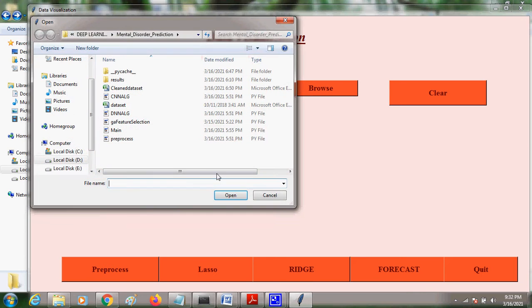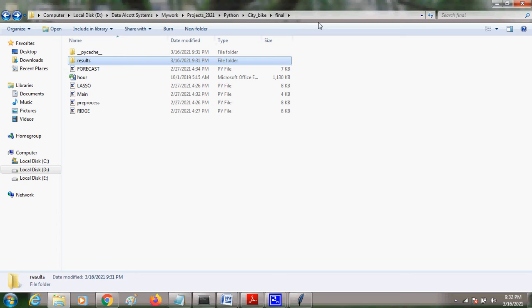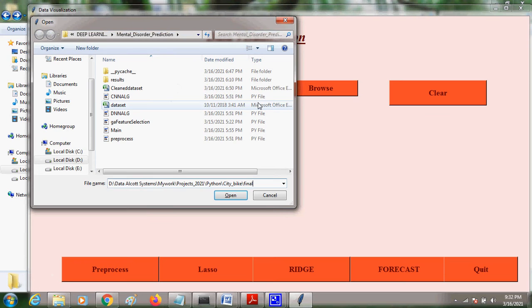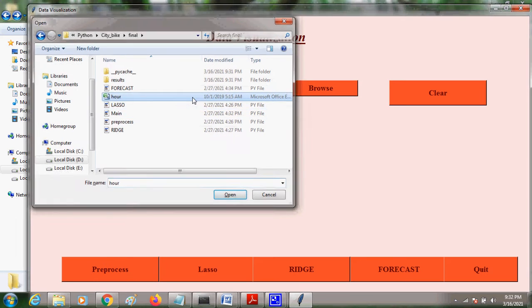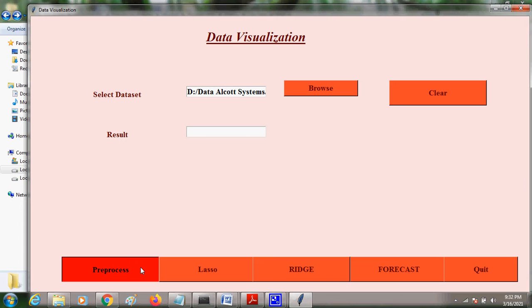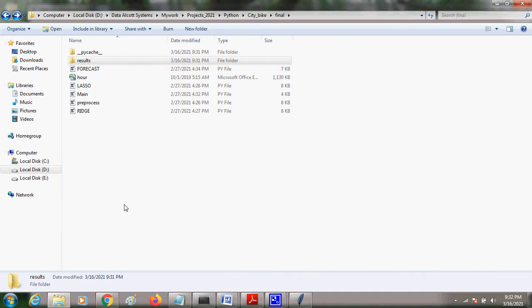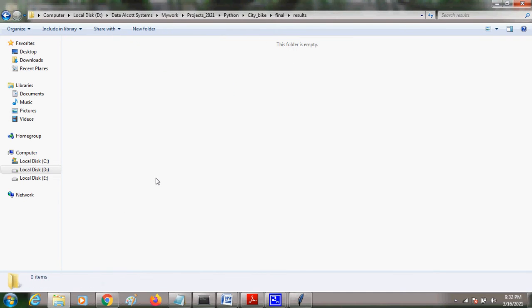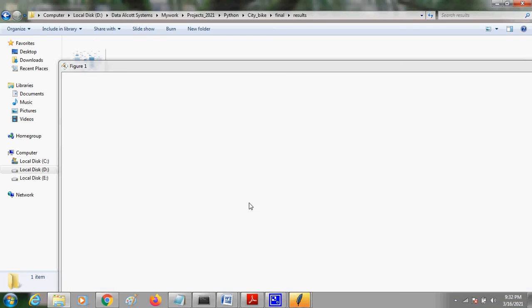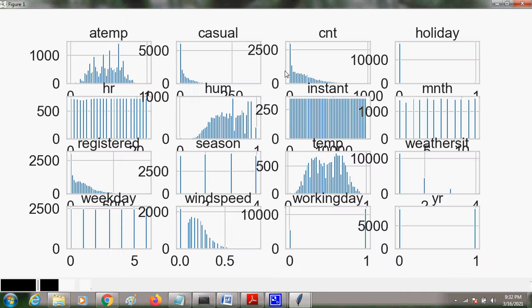So now we are browsing the data set. This is the data set we are browsing, and we are clicking on the pre-process. So image visualization will be done on the pre-process. So this is the data, a histogram plot.